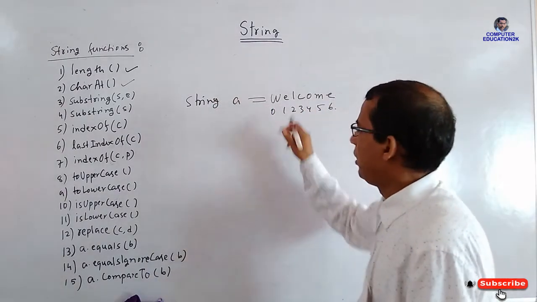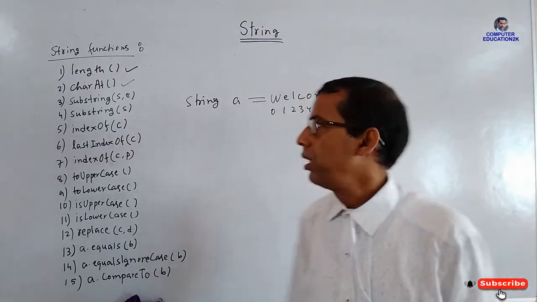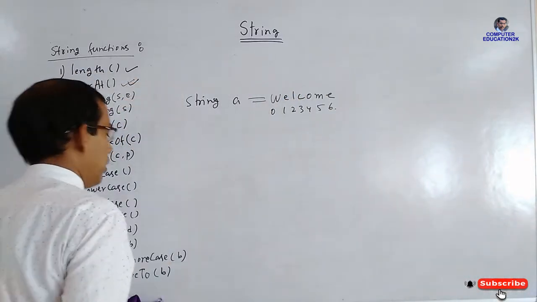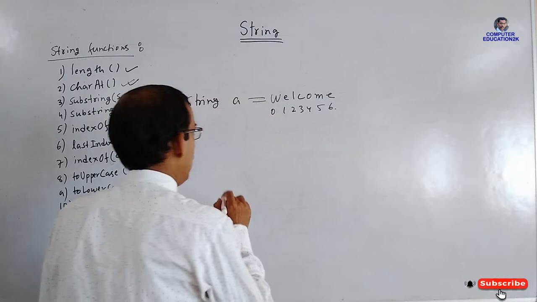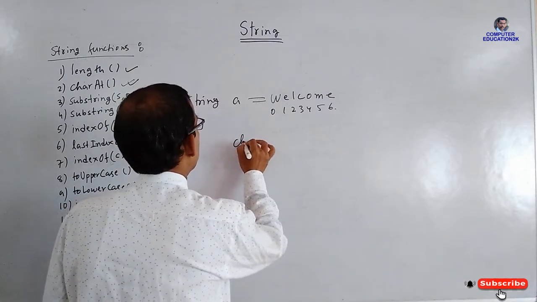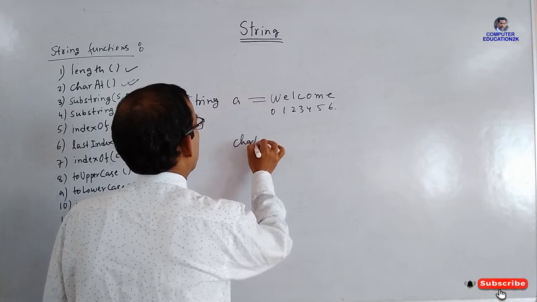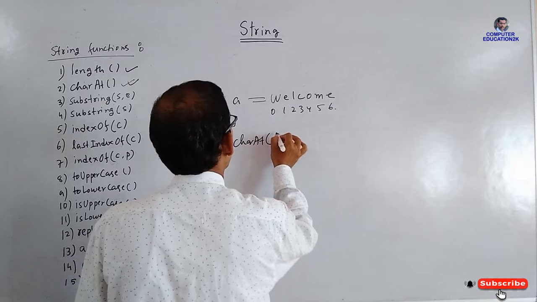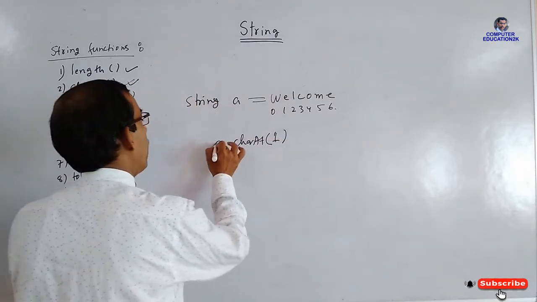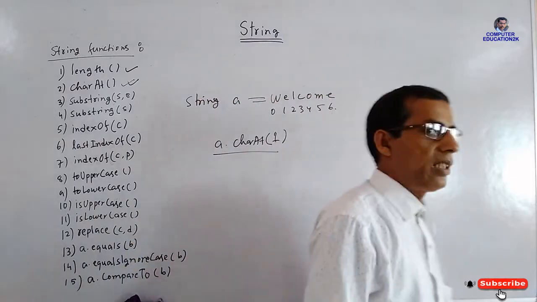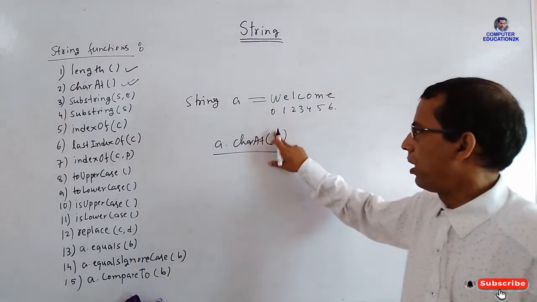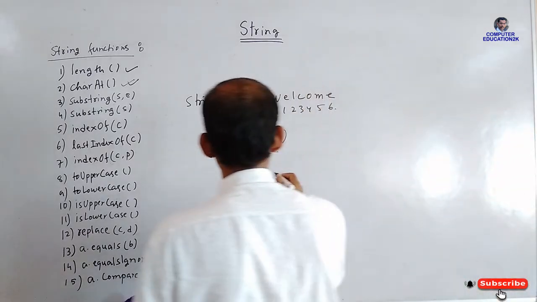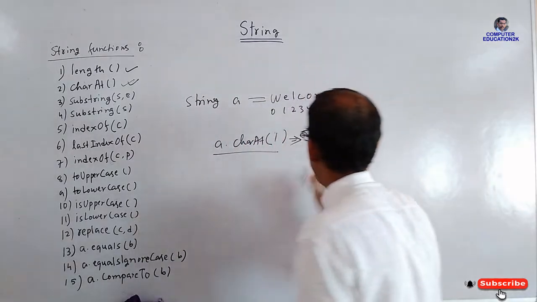We want to extract the character E. So what is the index number of E? That is 1. Okay, so we can use this charAt function. See how we can use it. If you write like this, a dot charAt(1), then the computer will give you E.